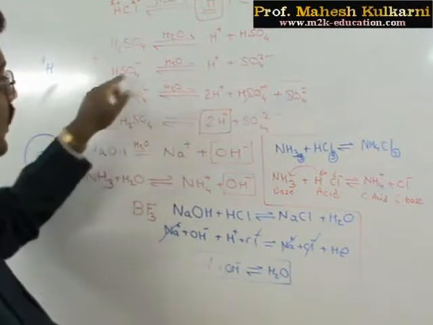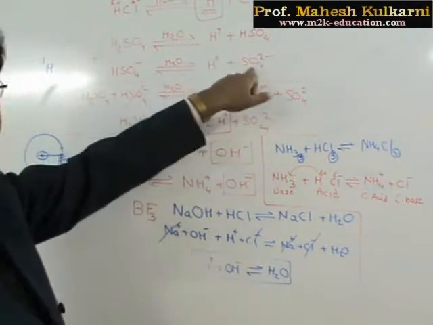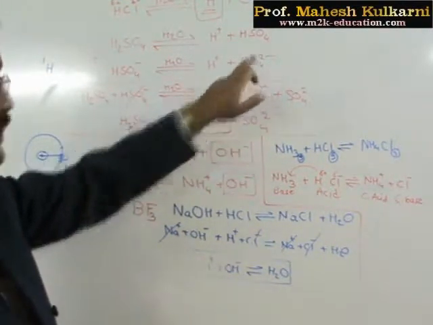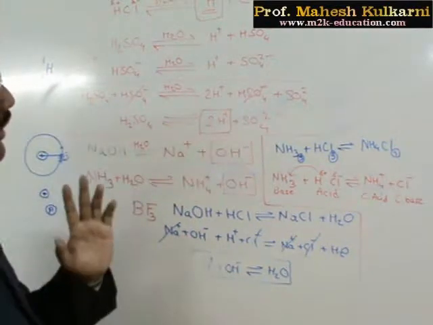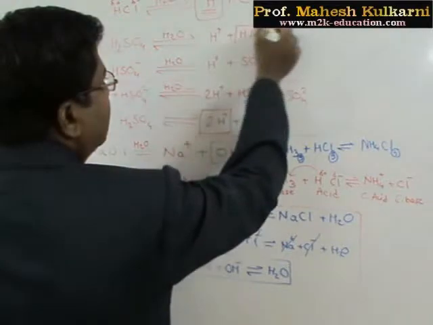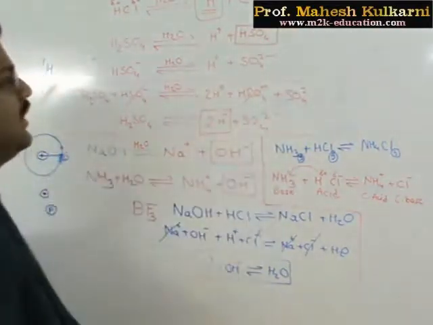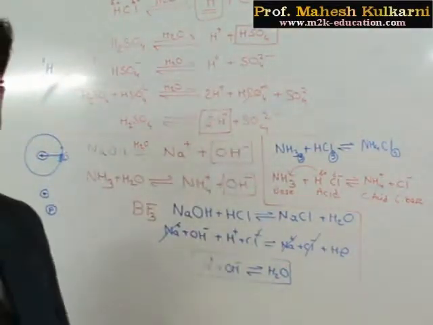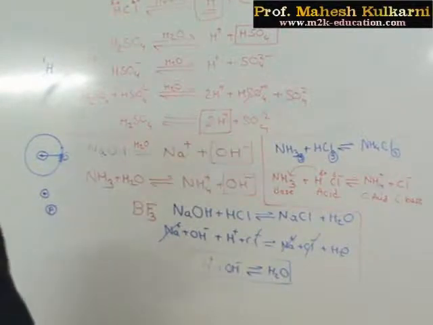Then that HSO4 minus will dissociate again to give H plus and SO4 2 minus. Now this substance, HSO4 minus, is also called amphoteric in nature.